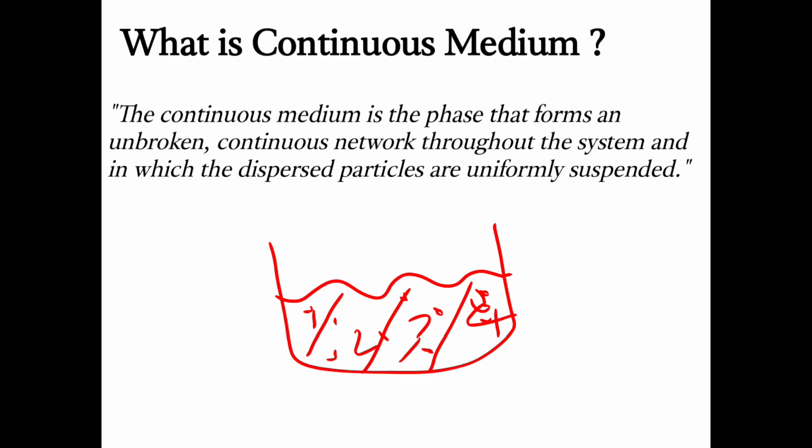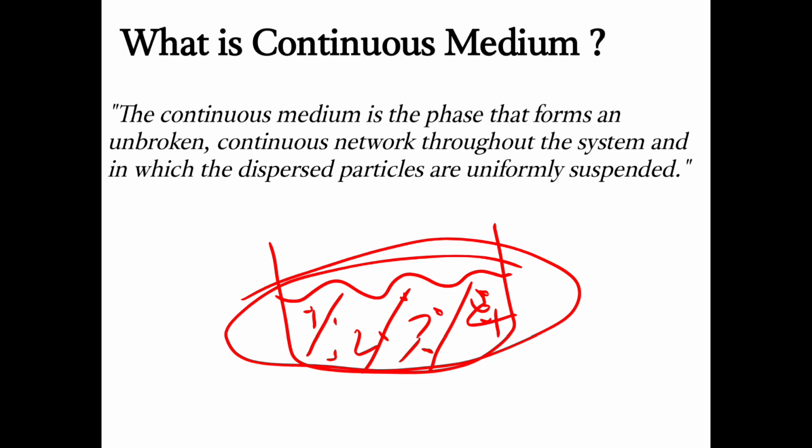What common thing am I going to find? The liquid is going to be present in all the cross sections. So liquid is the continuous phase. That liquid is present across the overall cross section of the container, so that phase is known as the continuous phase because it is present all over.